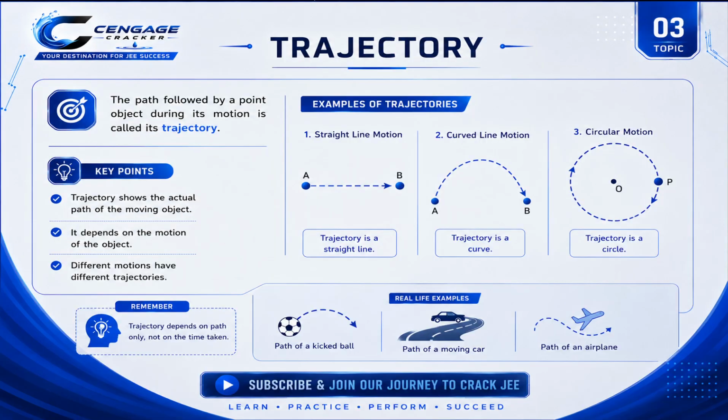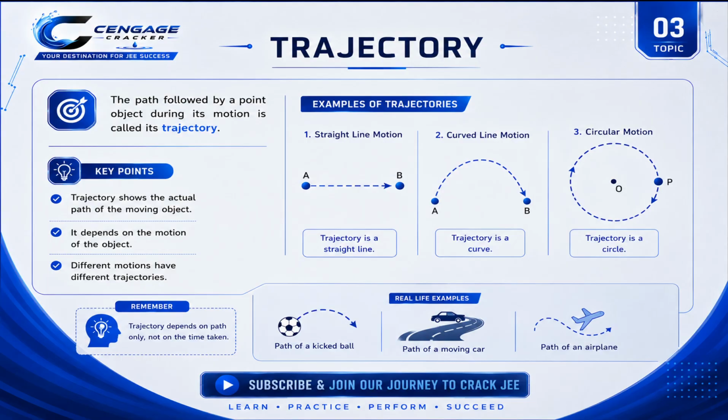And this slide tells you about trajectory. The path followed by a point object during its motion is called a trajectory. For example, if a rocket is launched, it moves into space. That path is known as a trajectory. Key points: trajectory shows the actual path of a moving object, and it depends on the motion of the object. And it is important that different motions have different trajectories. For example, straight line motion will have a trajectory that is a straight line.